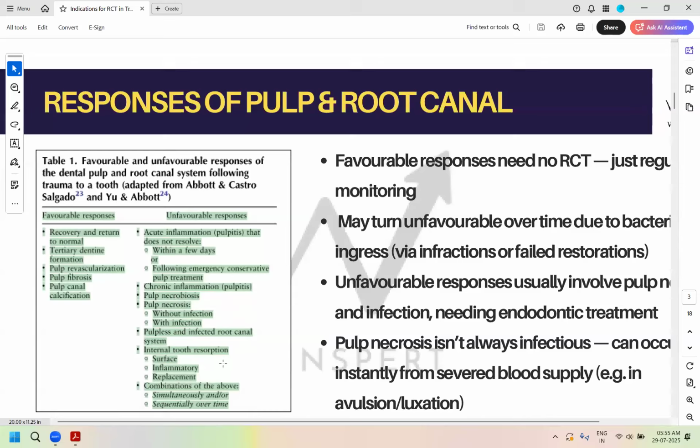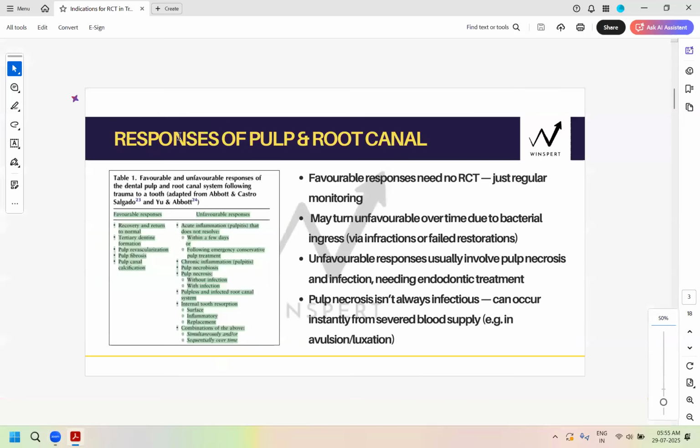And then internal tooth resorption will also be unfavorable. It could be on surface, inflammatory or replacement. Any kind of internal resorption is also a poor indicator or an unfavorable response. Then comes your combination of the above. Any of these symptoms which are present together will be considered extremely unfavorable for the tooth.